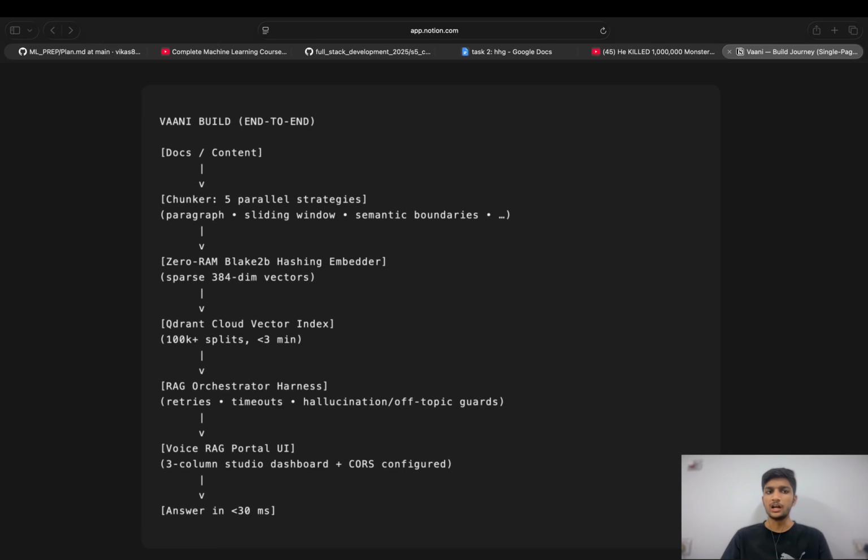Hey everyone, I want to take you behind the scenes of how I built Vaani, a voice-enabled RAG portal for the Goa residency task. First, the biggest blocker was memory.